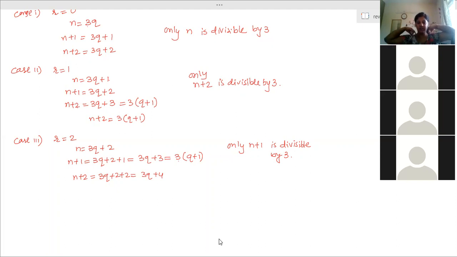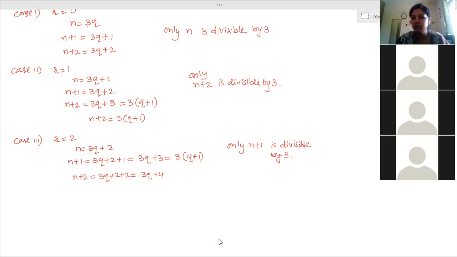Square of odd positive integers. So odd positive integers are of the form 6q plus 1, 6q plus 3, and 6q plus 5. Directly you can take them now and find the square of that and show the squares are of the form 6q plus 1, 6q plus 3, and you have to show. You can do that.